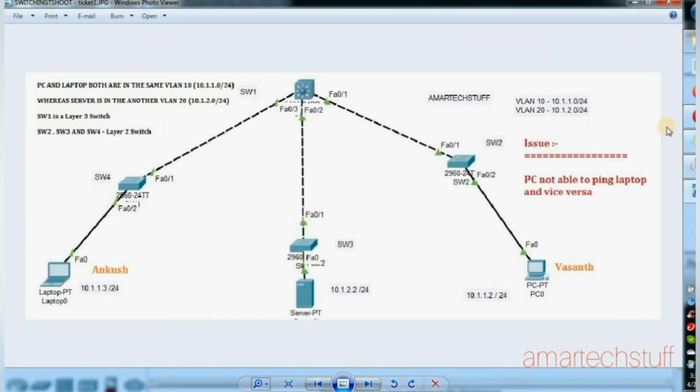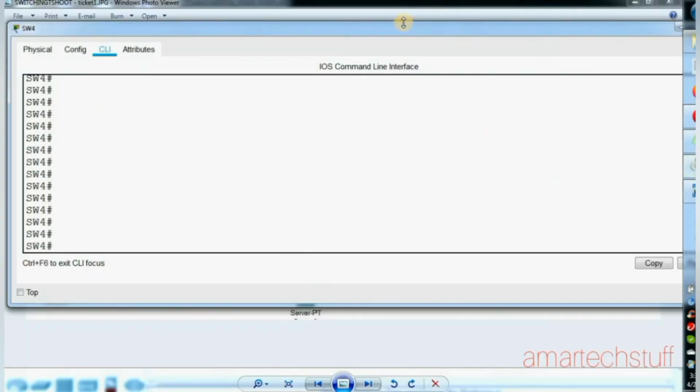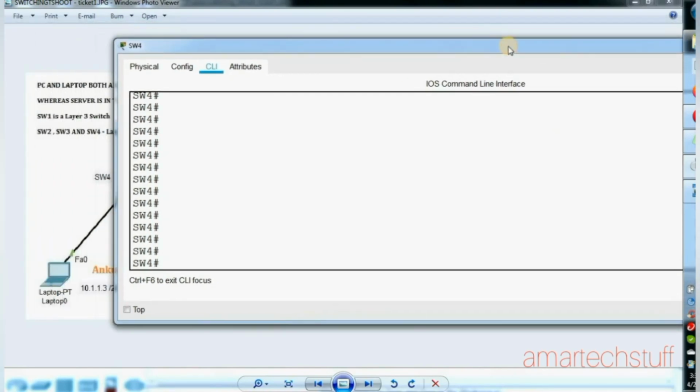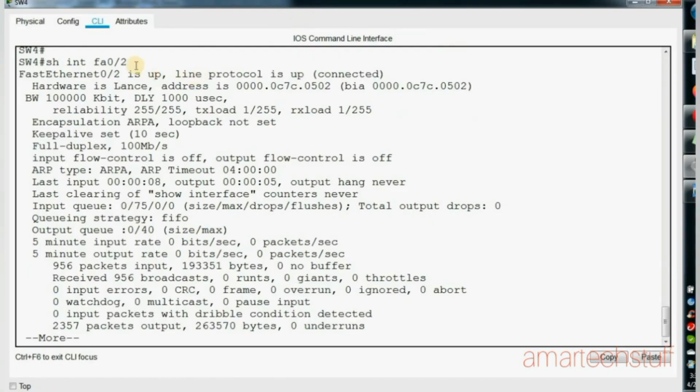Let us check the interfaces and whether VLANs and all these things are created or not on switch 4 as well. So on switch 4, I'm going to show interface FastEthernet 0/2. This is the downlink. So the downlink is up. It is good.